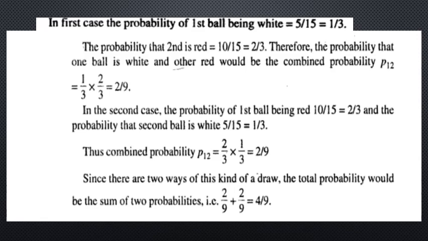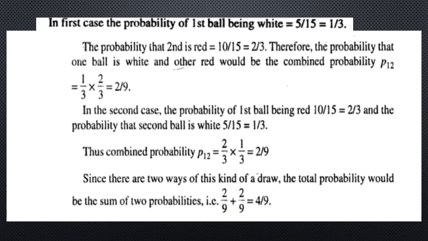In the first case, the probability of the first ball being white will be 5 upon 15 because we have 5 white balls, which is equal to 1 by 3. The probability that the second is red is equal to 10 by 15 as we solved before. Therefore, the combined probability P12 is equal to 1 by 3 into 2 by 3, which is equal to 2 by 9.